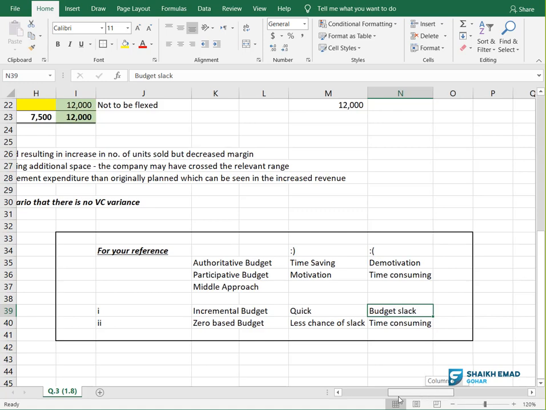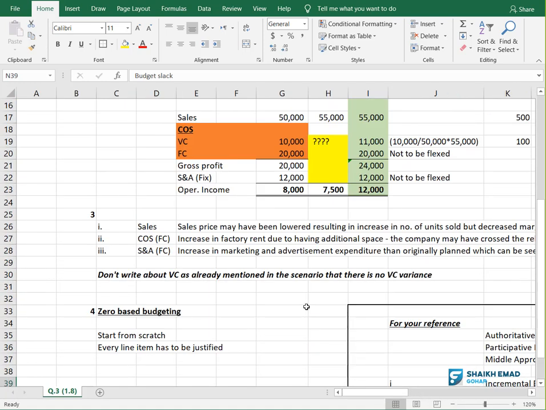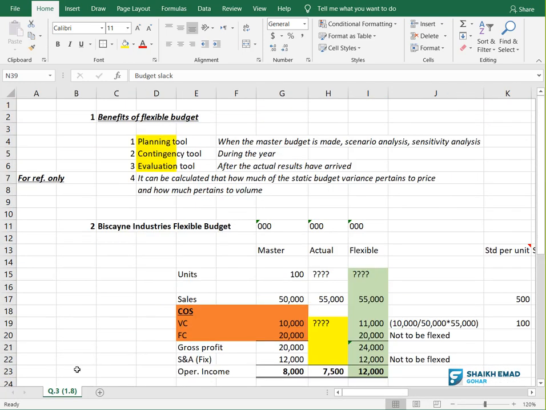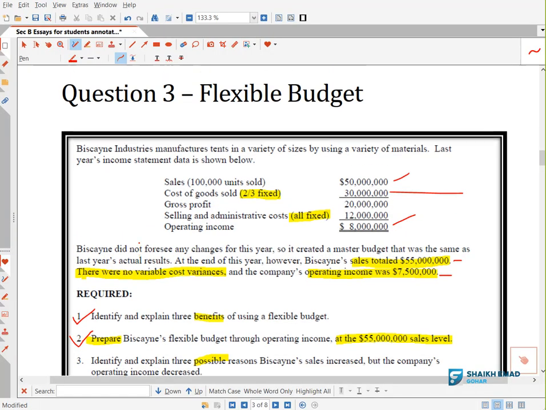So anyways, this is extra knowledge I am giving you apart from this question. And this is the completion of this question on flexible budget. Question number 3, Biscayne Industries.